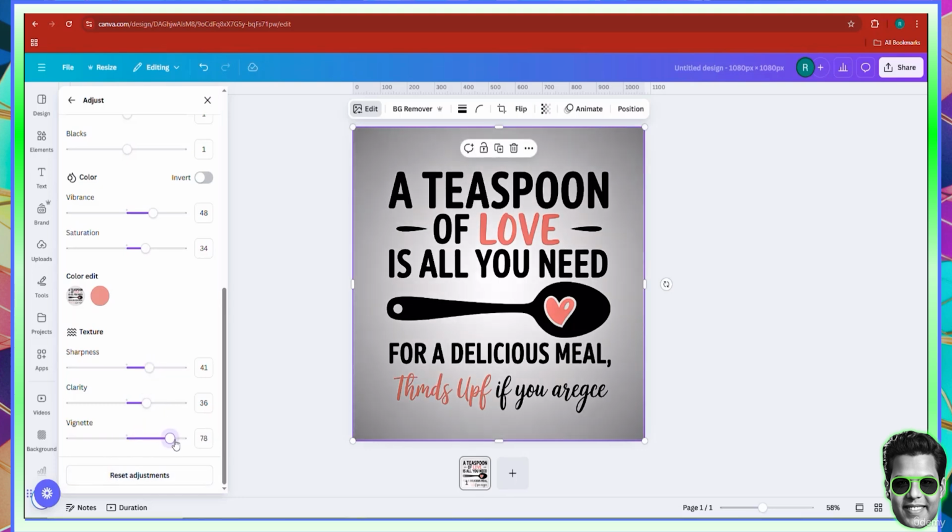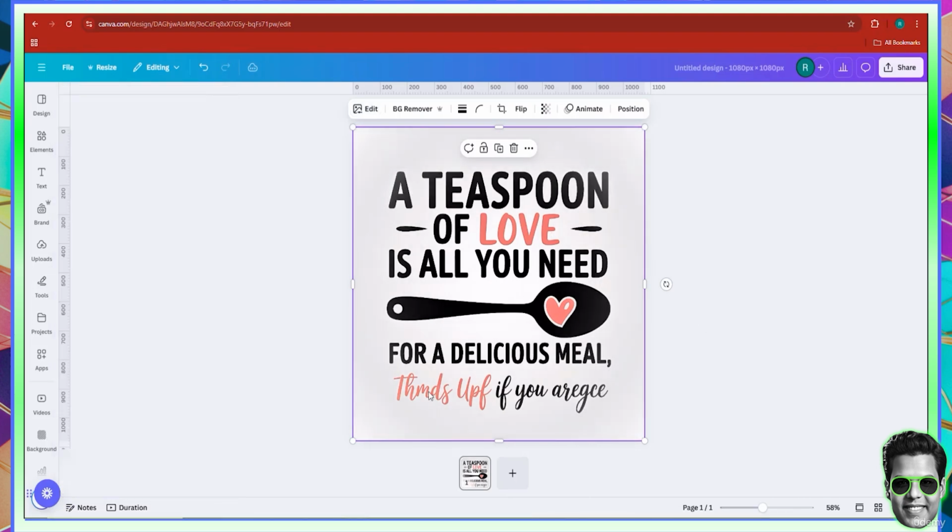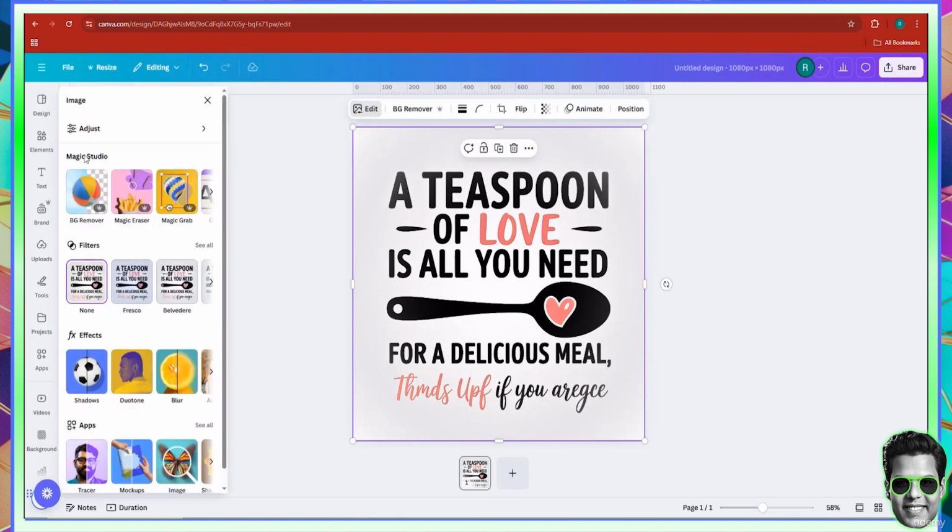Now, with the vignettes, you can add a vignette, but that is going to make it darker. On the other hand, you can add a white vignette, and the white vignette is also pretty good. I think I'll add it at minus 100. And then here, we need to fix this text at the bottom. So in order to fix it, I'll actually click here.